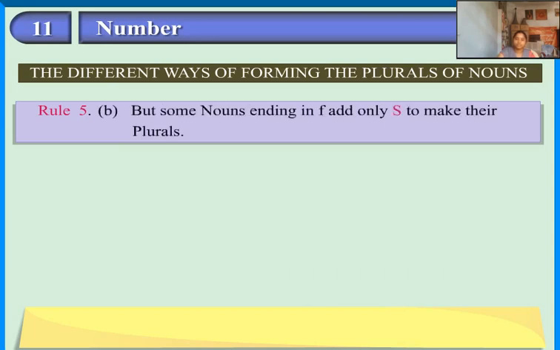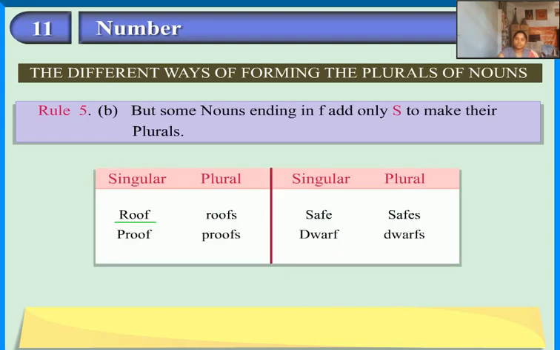But some nouns ending in f add only s to make their plurals. Roof, roofs. Proof, proofs. Safe, safes. Dwarf, dwarves.